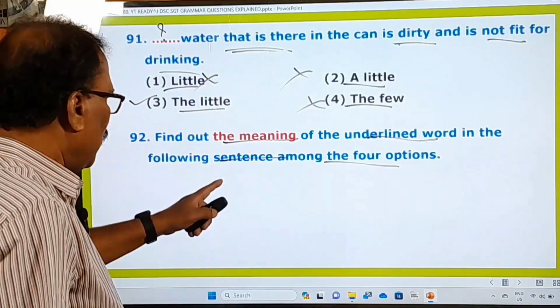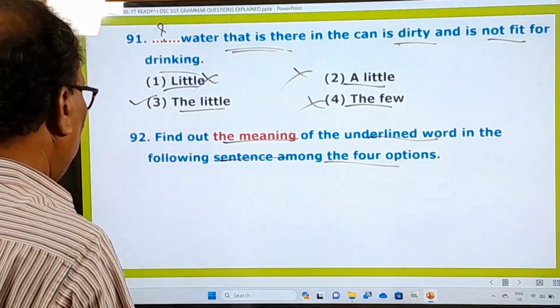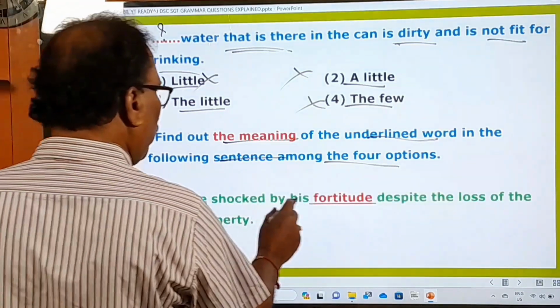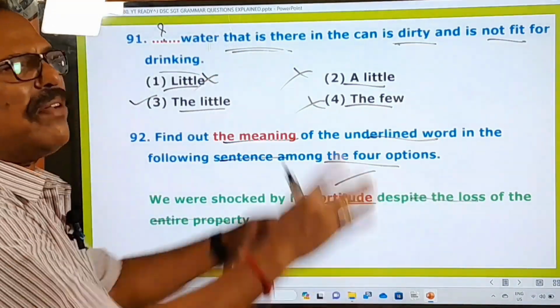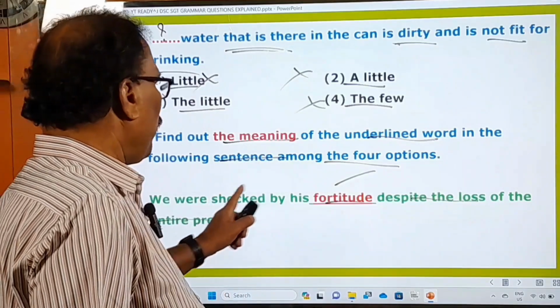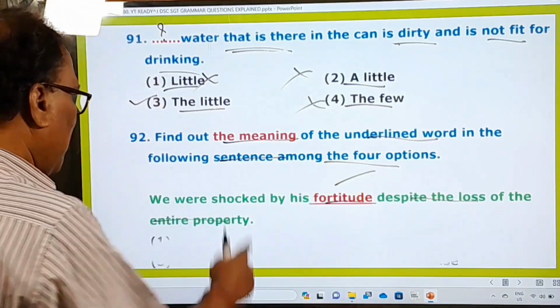So now in this question he is asking you for the meaning of the word. What is that underlined word? We were shocked by his fortitude despite the loss of entire property. He lost everything and the people were shocked by his fortitude. Fortitude means what? Here that is the point, no?